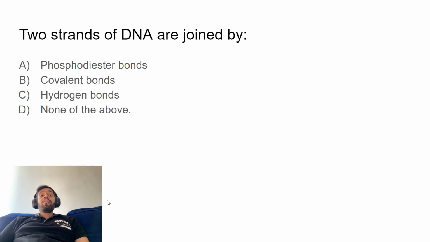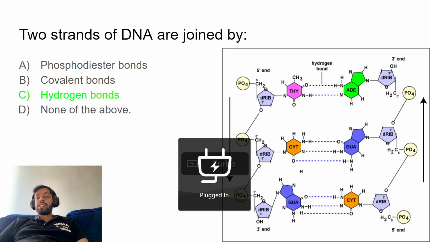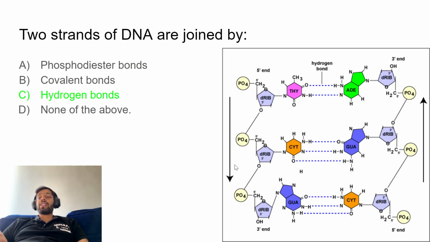Okay, two strands of DNA are joined by what? Is it a phosphodiester bond, a covalent bond, a hydrogen bond, or none of the above? Fairly straightforward. Hydrogen bonds are what help in joining two strands of DNA together. These are hydrogen bonds between the nucleotides that form the base of the DNA. The phosphodiester bonds are present on the phosphate backbone, and covalent bonds are basically there. The only thing that binds the two DNA strands together are the hydrogen bonds. And adenine and thymine form two hydrogen bonds, whereas guanine and cytosine form three.